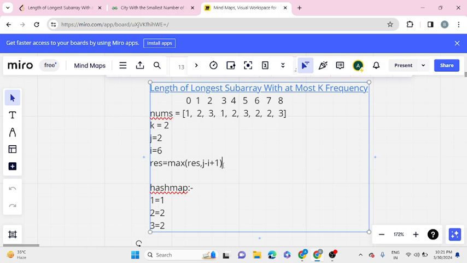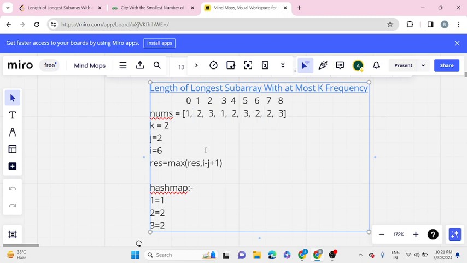The next thing to update is our result. This i minus j plus 1 will give us the size of the window that we are currently holding. So i minus j plus 1 is 6 minus 2, which is 4, plus 1 is 5. From 2 to 6 there are a total of 5 elements, and this will be our answer. But at the start, from 0 to 5, we have already encountered 6, so its result won't get updated.